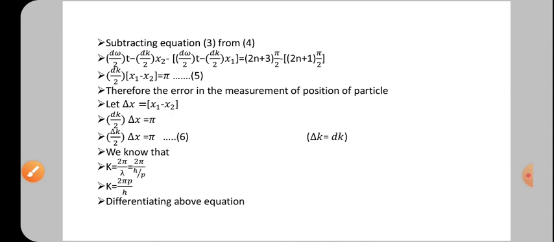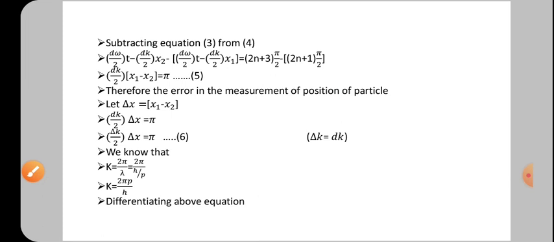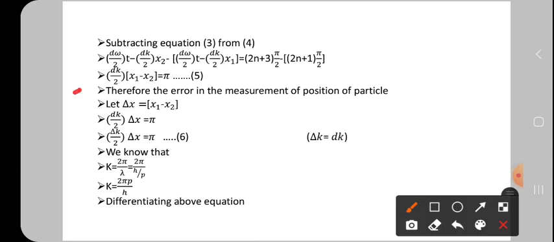So I think you understood this one, the pi values, how we got the pi value by simplifying. Here there is one small minus that is not appearing, so don't forget, after pi only the minus is there. Therefore the error in the measurement of the position of the particle is, so that means it gives an error, and this error is taken simply as delta x, the difference is delta x.